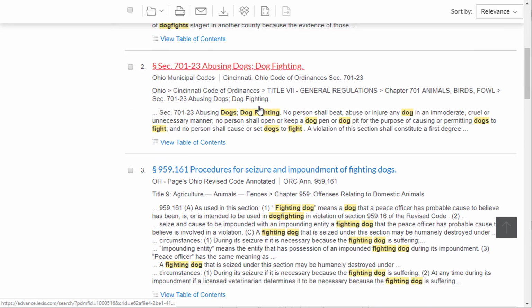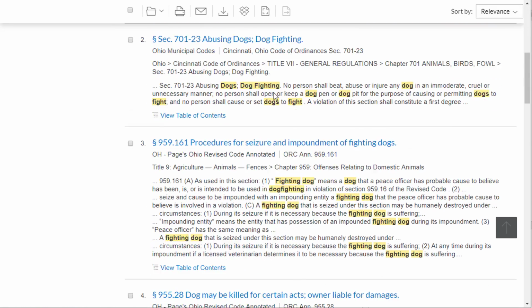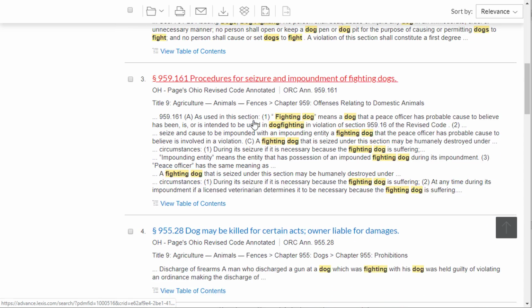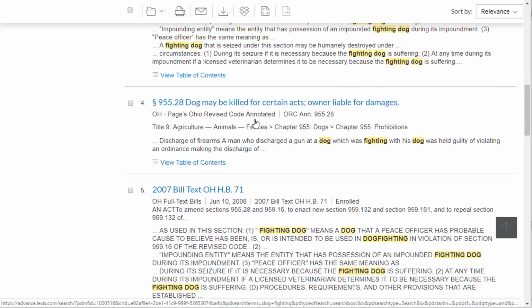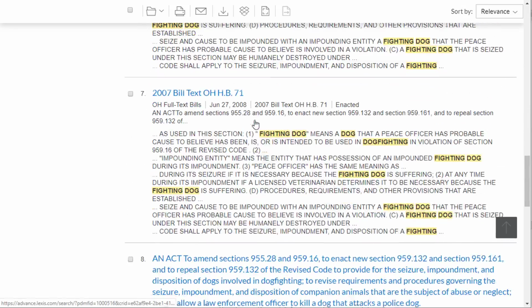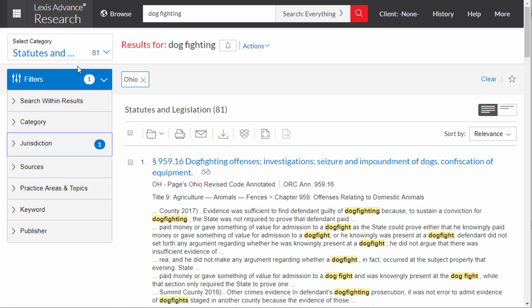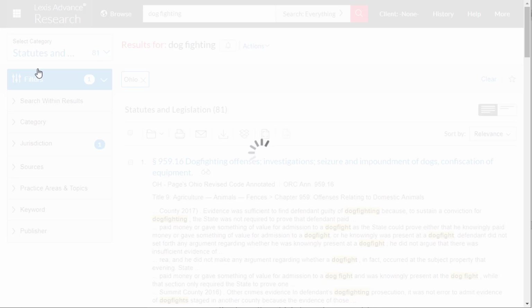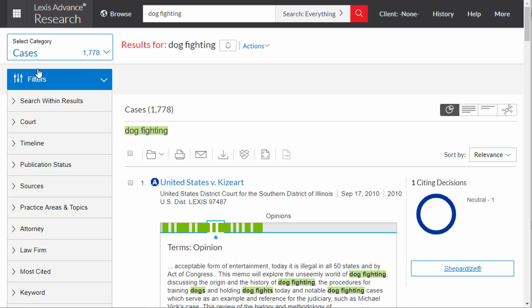Looks like there's another section outside of Title IX, that's a municipal code. That's for Cincinnati. We're looking for state statutes. So we can continue to filter over here even further. And if we're in the fourth step, we would search for cases. So that's the key. Do a search and then filter after it. You can play around with that and you'll get more comfortable with it and more experienced with it. And you'll be able to clear out a ton of information fog.